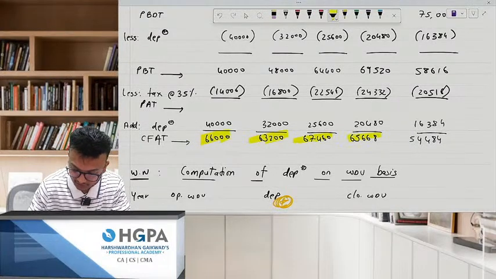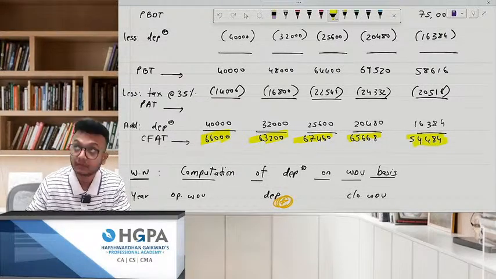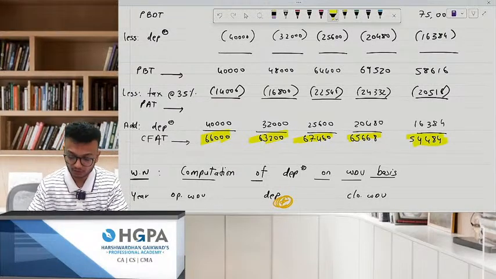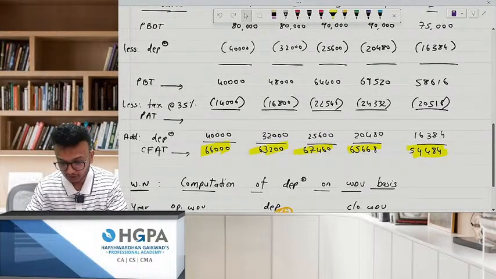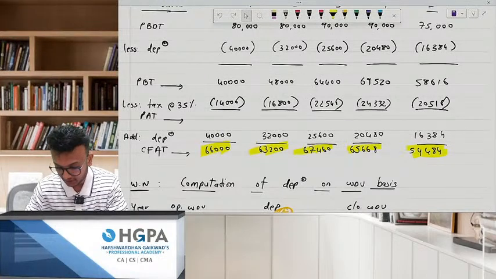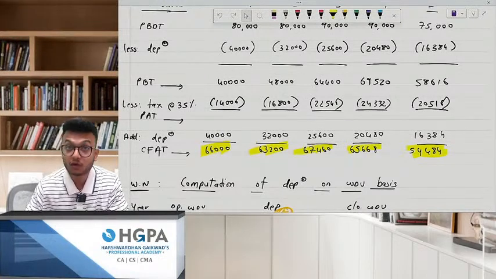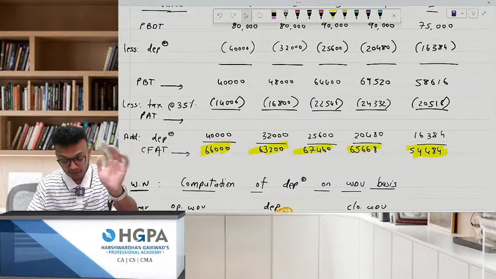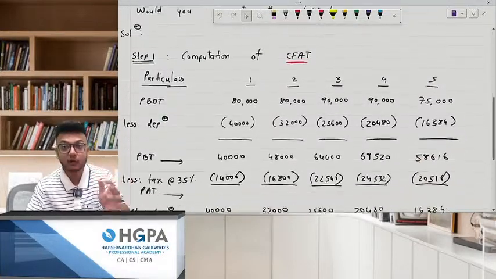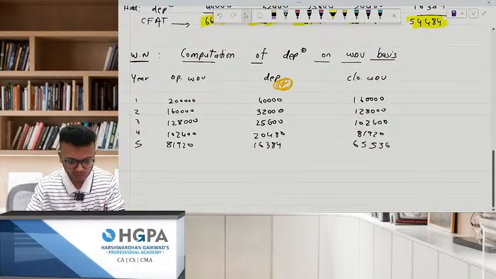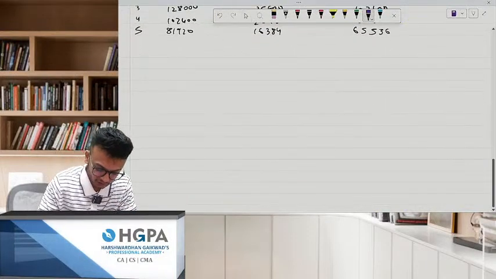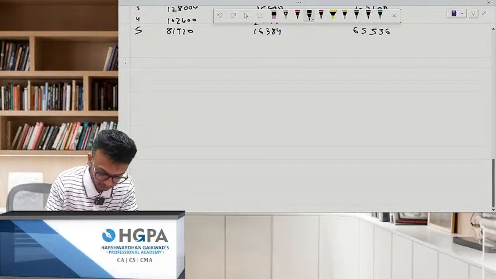Are these your figures? This has to be your CFAT: 66,000. Next you have 63,200. Next, 67,460. Next, 65,668. And next, 54,484. This is your CFAT. Now you are in a position to calculate NPV. Your CFAT is done, and your depreciation table is also done. Okay, now go for your step 2.